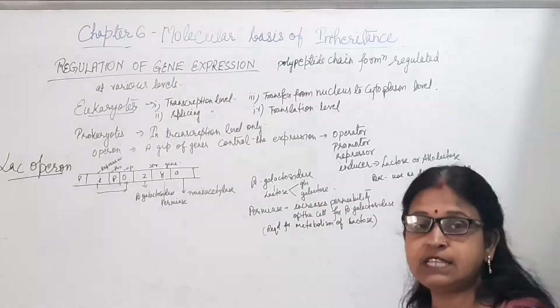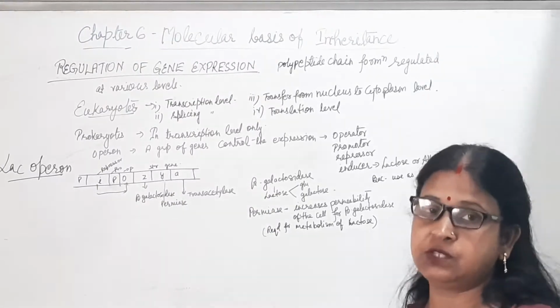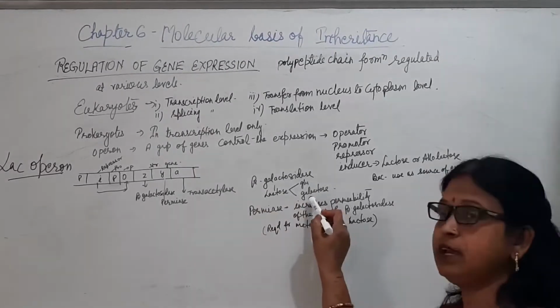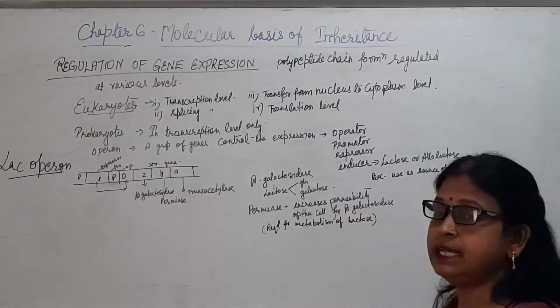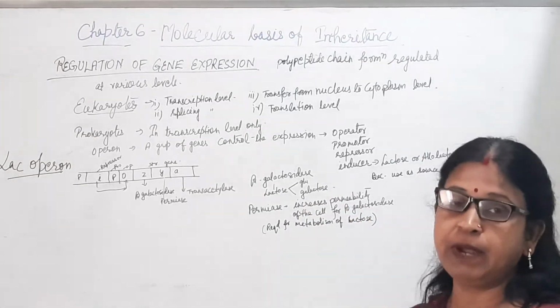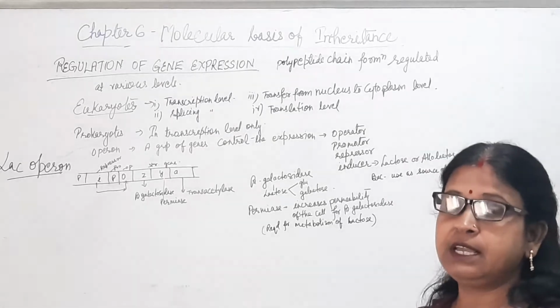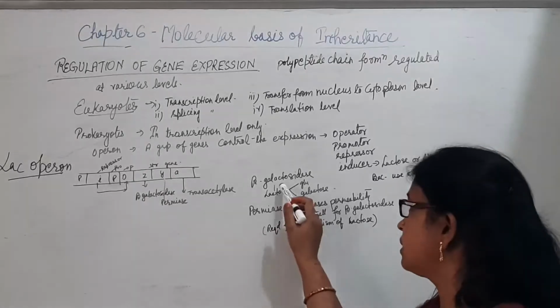For this one enzyme is required, known as beta-galactosidase. When lactose is broken down into glucose and galactose, it provides energy, and this is the source of energy for bacteria for its activity. So this source of energy is lactose, and for that one enzyme is required, that is beta-galactosidase.